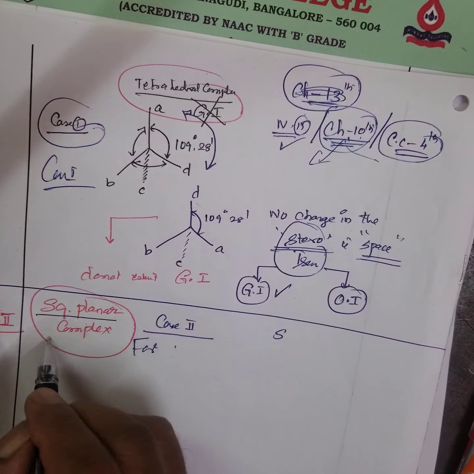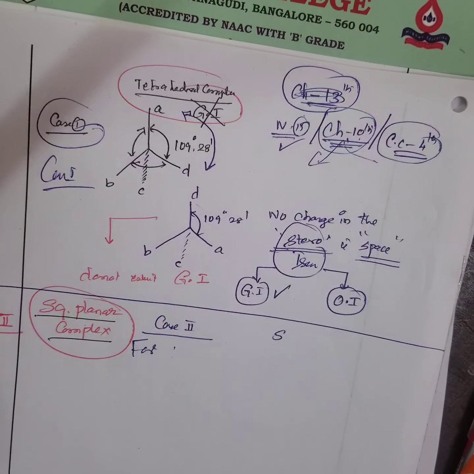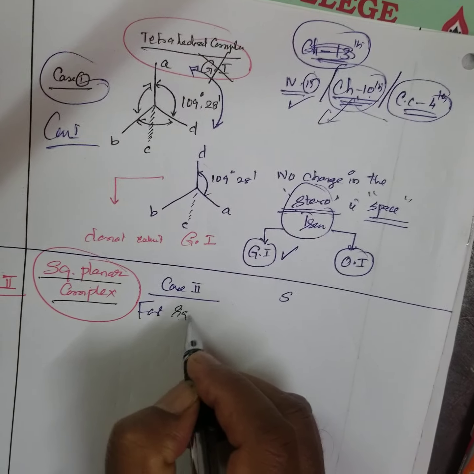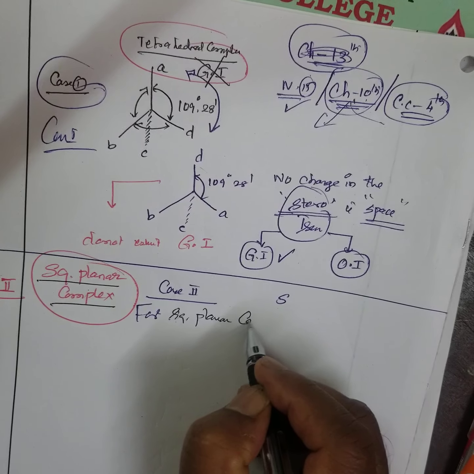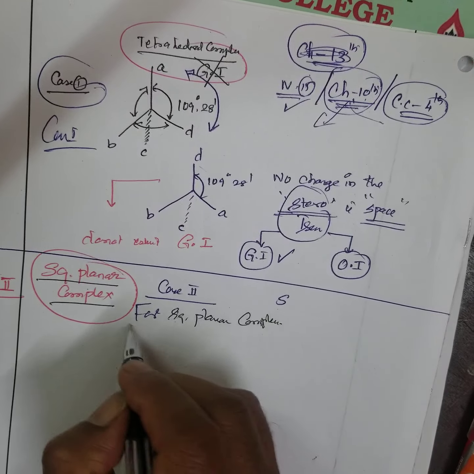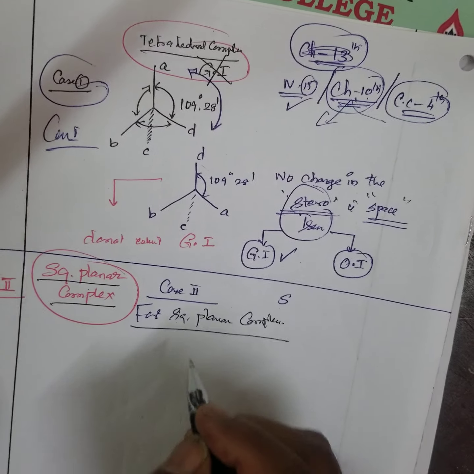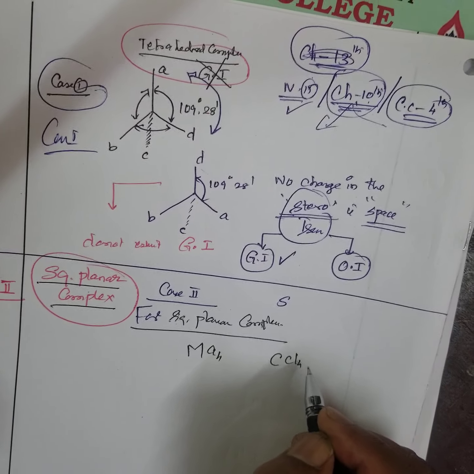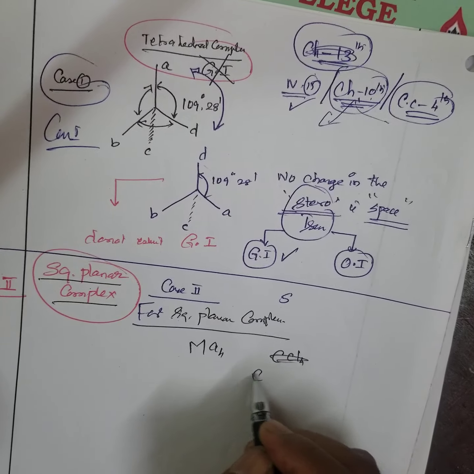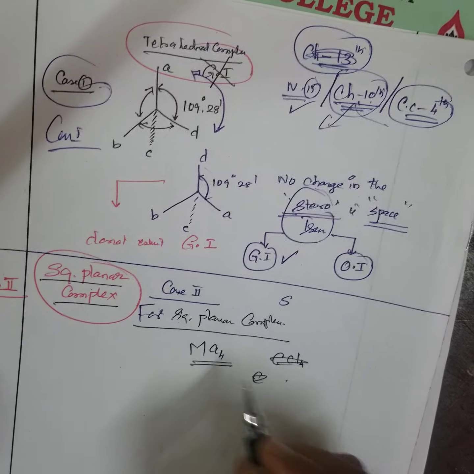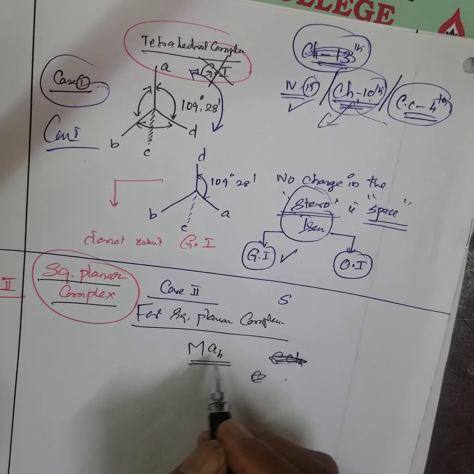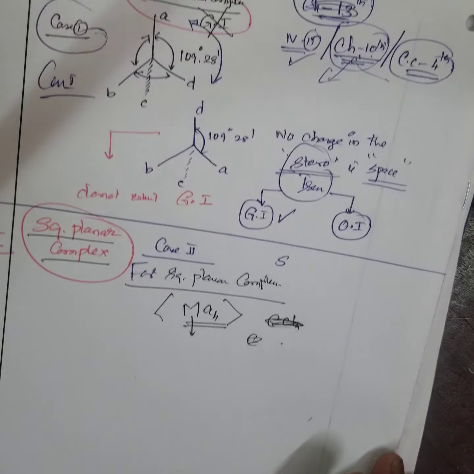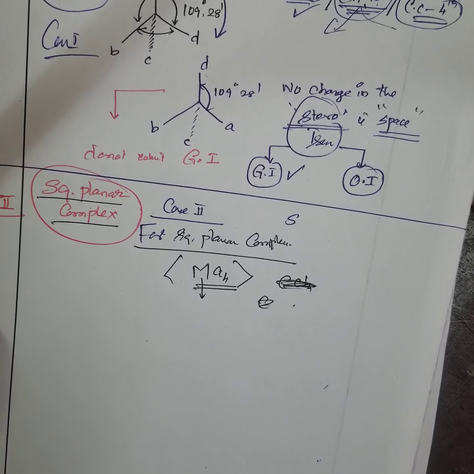Anyway, for case 2, square planar complexes, we shall discuss. Suppose this is the type, where M is not M but A, the central metal ion, and A is for the general structure. I'll write it here.